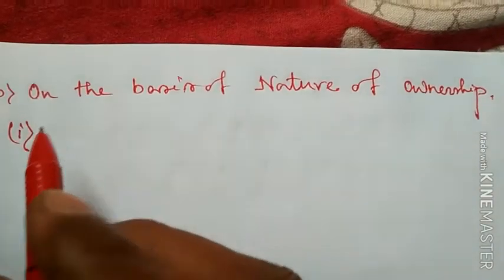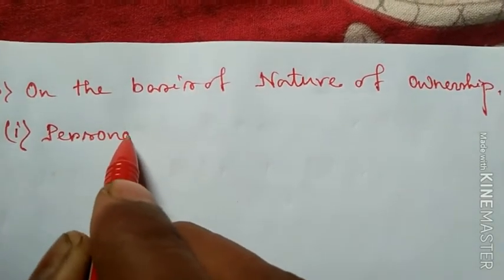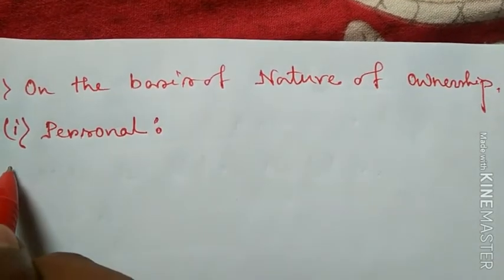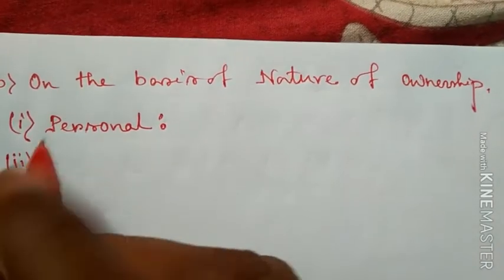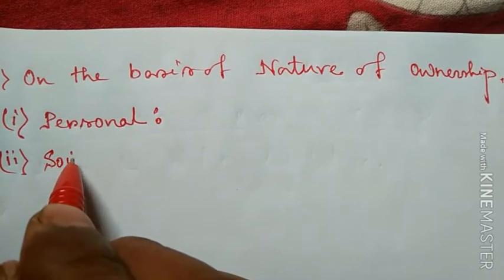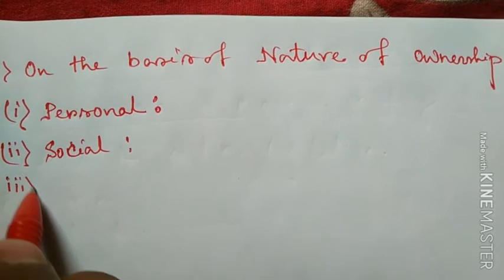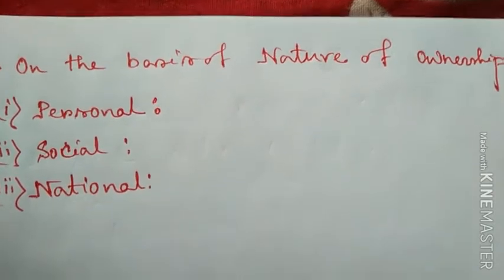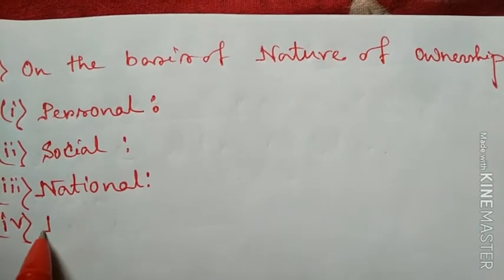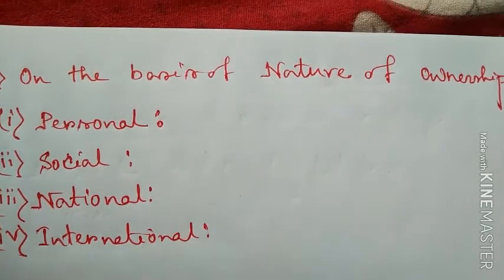One is called personal resource, you can say individual resource also. Another type is called social resource. Another type you can say is national resource. And the fourth type is called international resources.